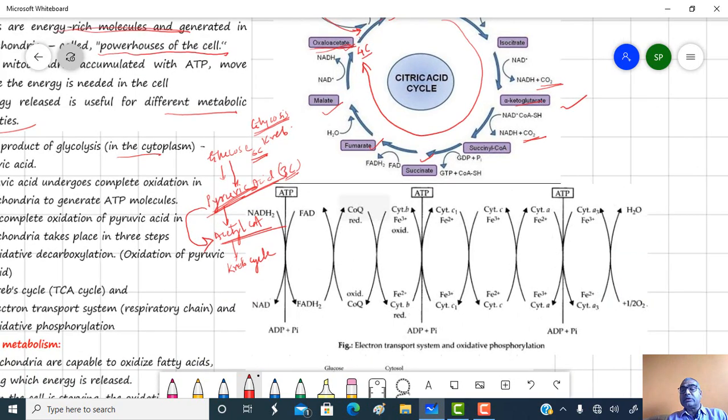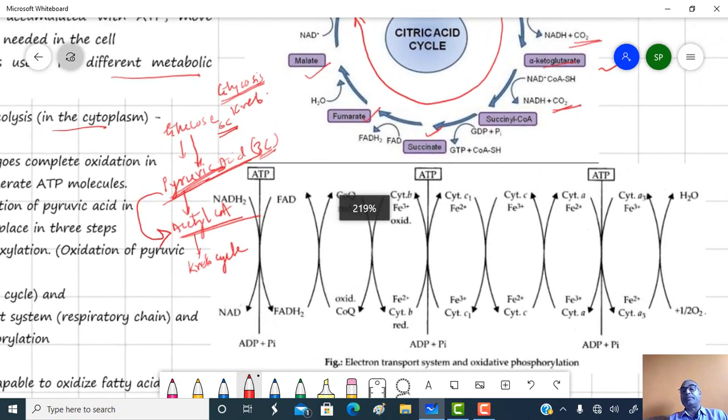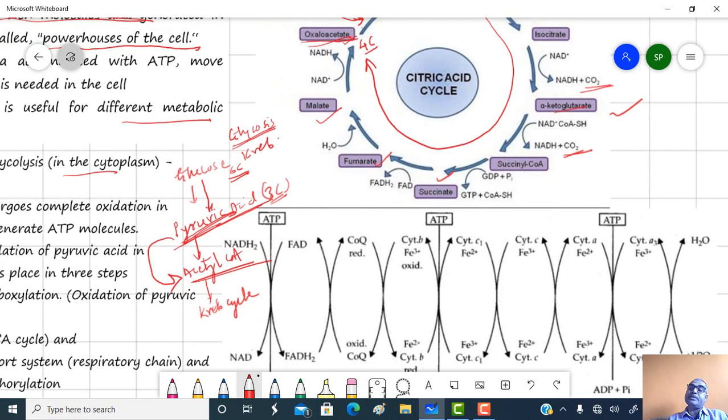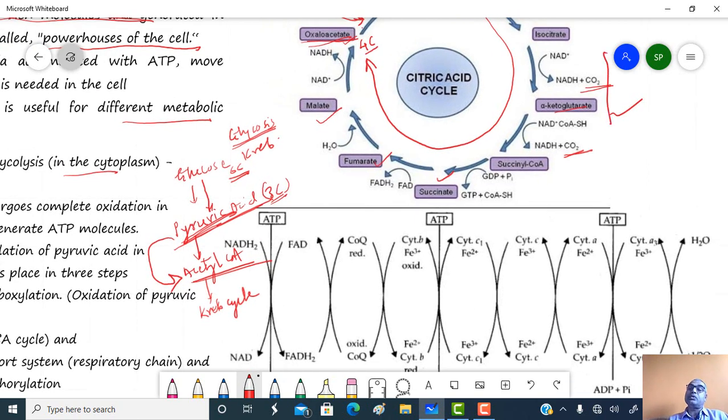Then the next one is the ETS, electron transport chain. During the oxidation of the respiratory substrate, the dehydrogenase enzyme gets reduced, and this dehydrogenase enzyme contains a coenzyme or prosthetic group, either in the form of NAD, NADP, or FAD.